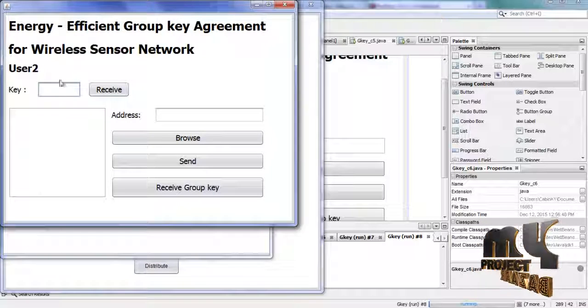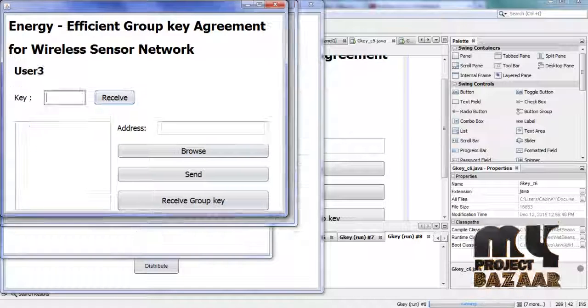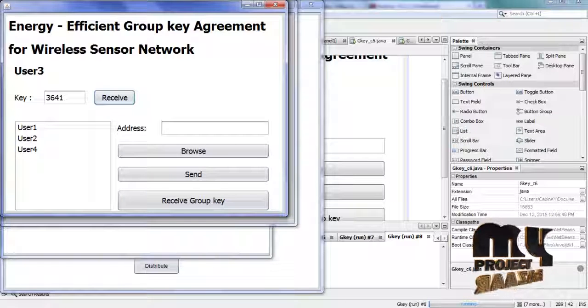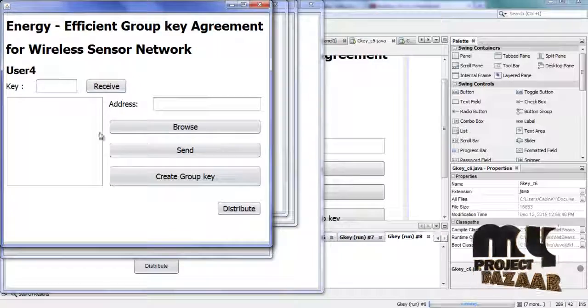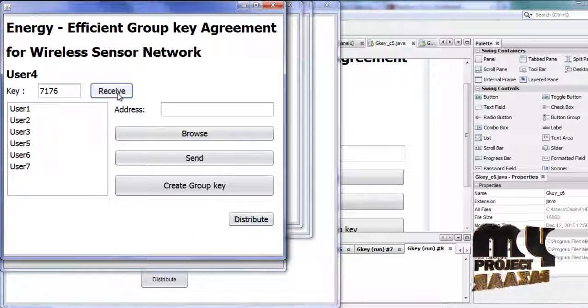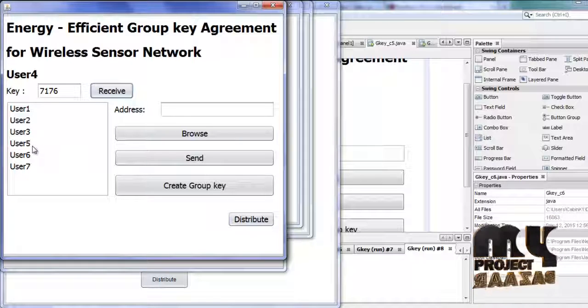Likewise, user 3 has user 1, user 2, user 4, and user 4 has both networks. So it has both receivers: user 1, user 2, user 3, user 5, user 6 and user 7.